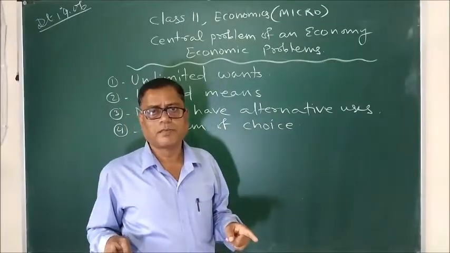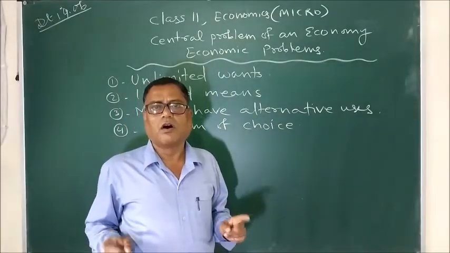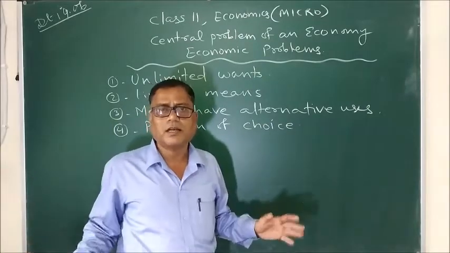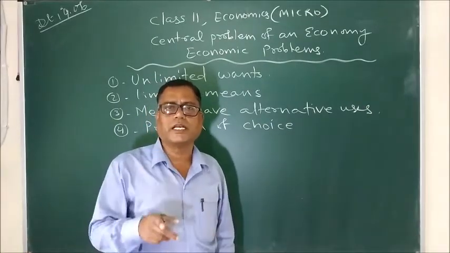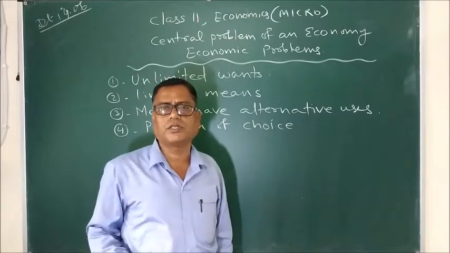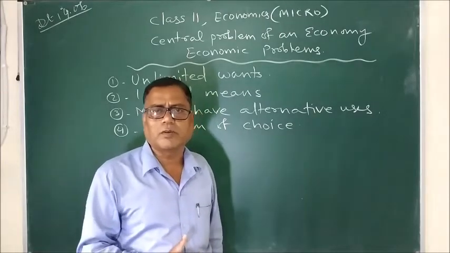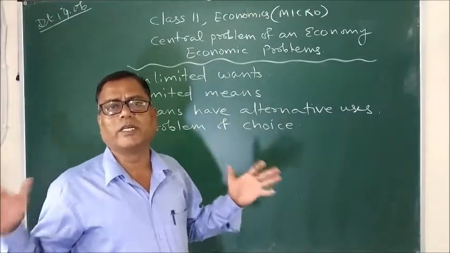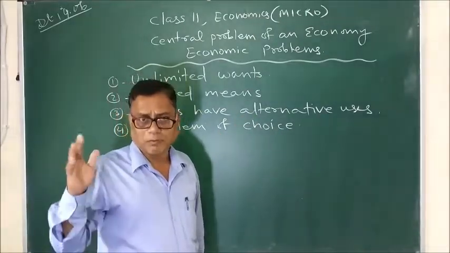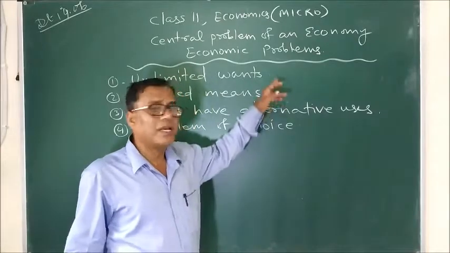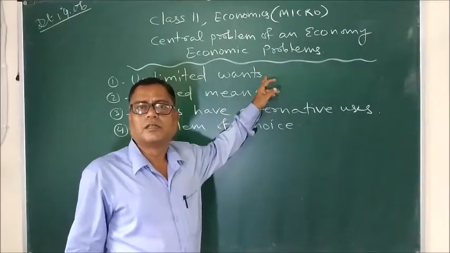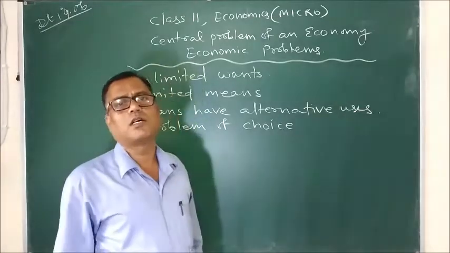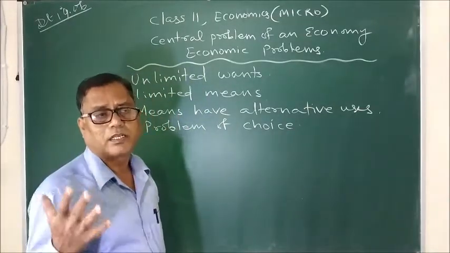I repeat, our wants or a nation's wants are unlimited, and to satiate those unlimited wants, a single economic unit like a consumer or producer, or the whole economy, or simply a nation, faces the same problem: their wants are unlimited, and to satisfy those wants they have limited resources.